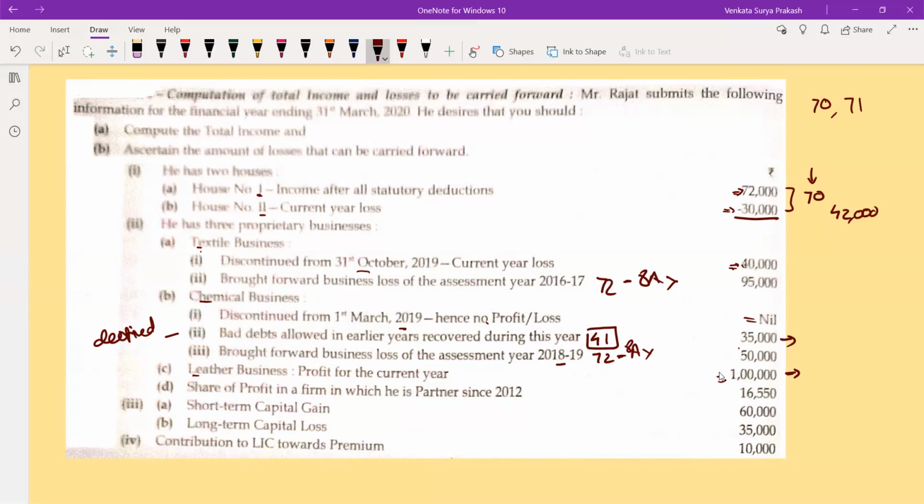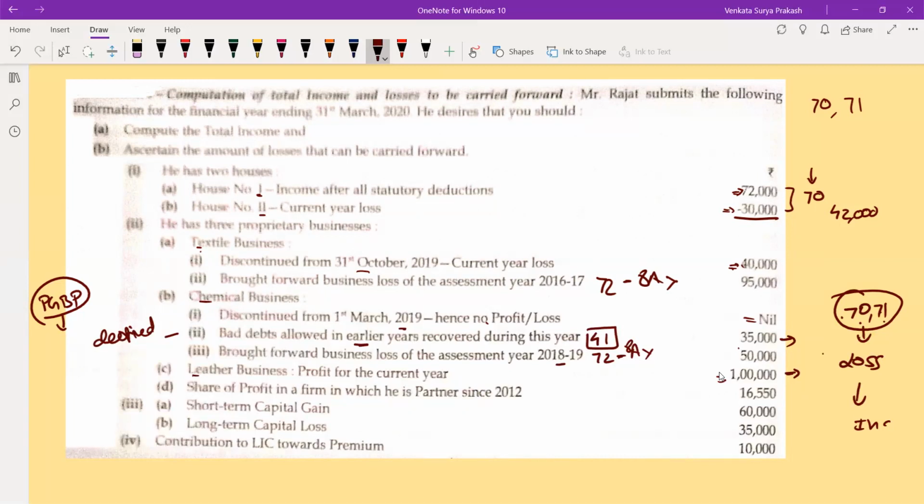Sir, for now, we need not take this bad debt, sir. No, even that is also your income. It is not coming under the 70, 71 series now. You said you will explain later. Yes, 70 and 71 speak about your set off and carry forward. But when you focus on profits and gains from business or profession, 70 and 71 say adjustment of loss against income. 70 and 71 say your set off of loss against your income.